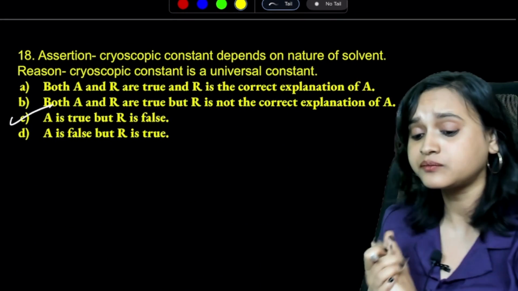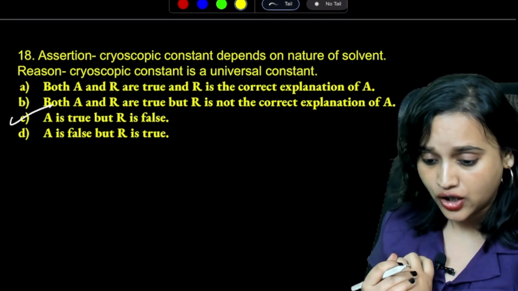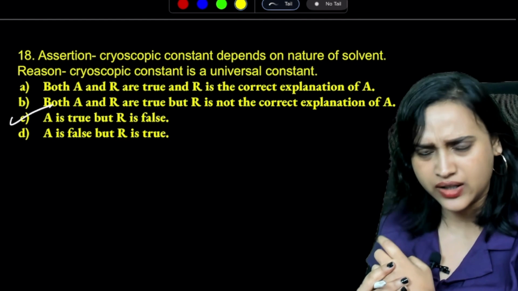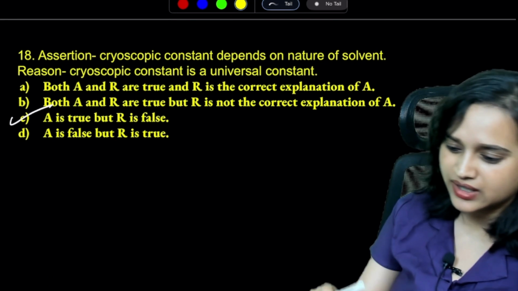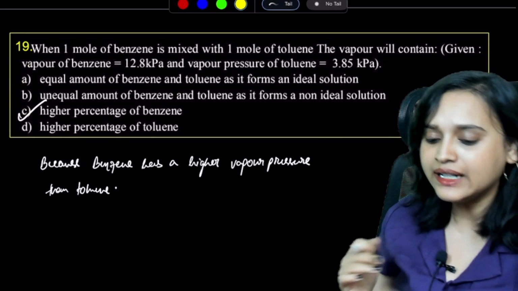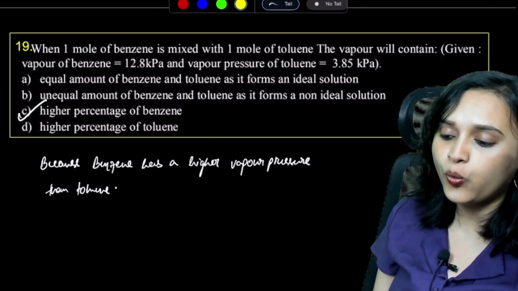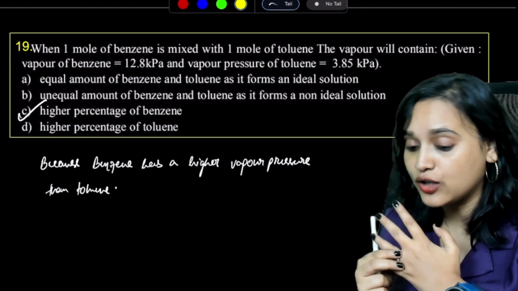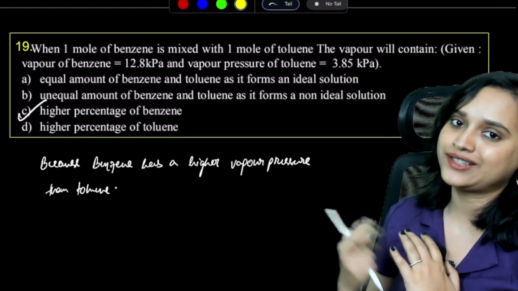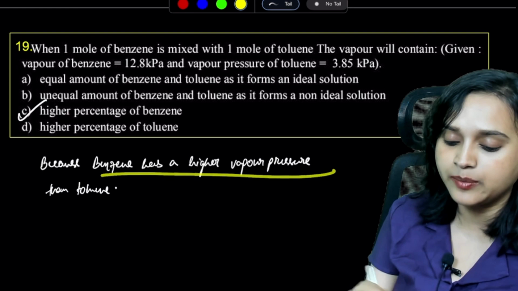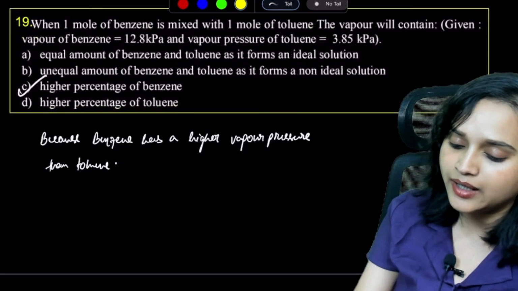Next question, guys. Assertion and reasoning question. Cryoscopic constant depends on nature of solvent. Cryoscopic constant is a universal constant. A is true but R is false, guys. Cryoscopic constant is not a universal constant. Who said that, right? 19th question. When 1 mole of benzene is mixed with 1 mole of toluene, the vapor will contain... Vapor pressure of benzene is given as 12.8 kPa and vapor pressure of toluene is given to you as 3.85. Now because benzene has higher vapor pressure than toluene, higher percentage of benzene will be the answer. The vapor will contain higher percentage of benzene.